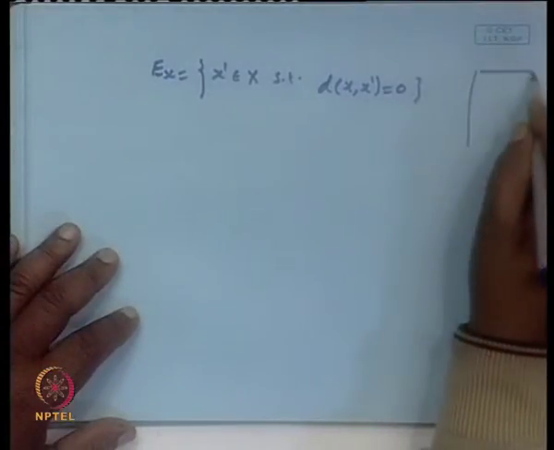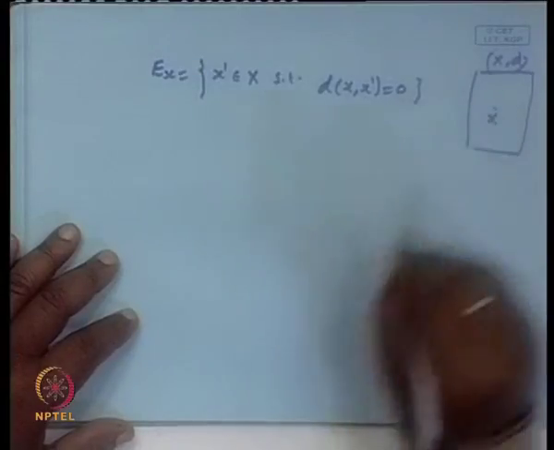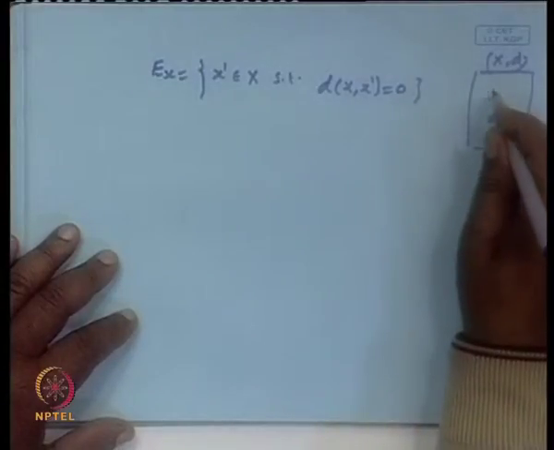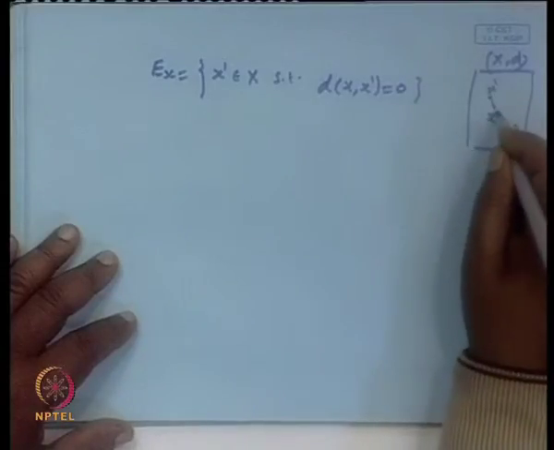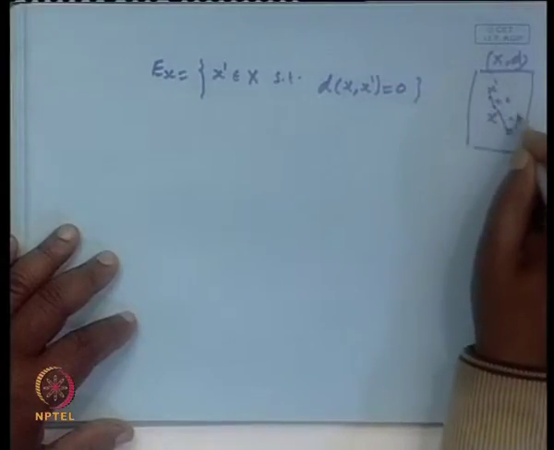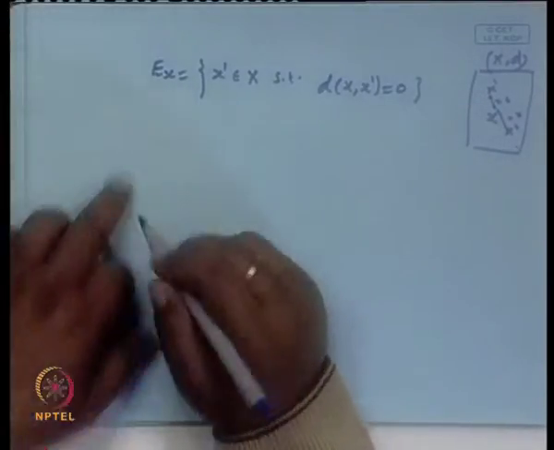Out of this (X, d), we take a point x, and pick up those points x', x'' and so on whose distance from x becomes 0. This will form one class E_x.